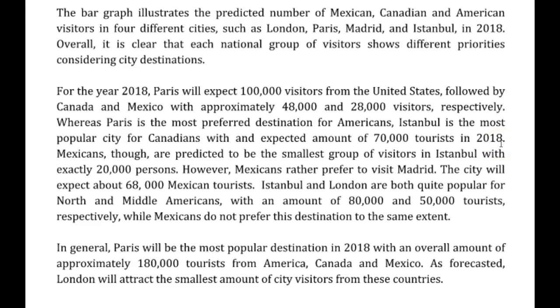The only reason I'm correcting that is to vary the sentence structure slightly. Mexicans, though, are predicted to be the smallest group of visitors to Istanbul, with exactly 20,000 persons. However, I would remove this. I would just say, however, Mexicans strongly prefer to visit Madrid.